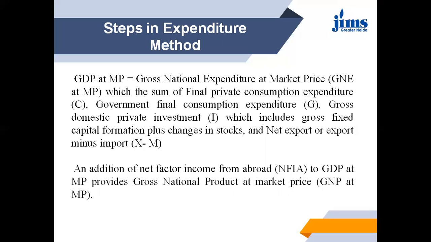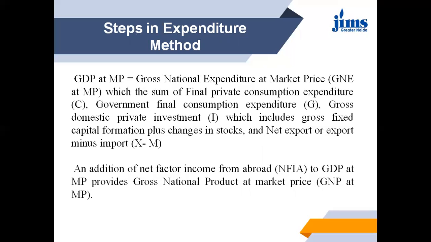In the income method, we calculate national income by adding compensation of employees, operating surplus, which is rent, interest, profit, plus mixed income of self-employed, plus NFIA from the rest of the world. And last, in the expenditure method, private final consumption expenditure plus government final consumption expenditure plus net domestic capital formation, net exports plus NFIA, and deduct net indirect taxes.